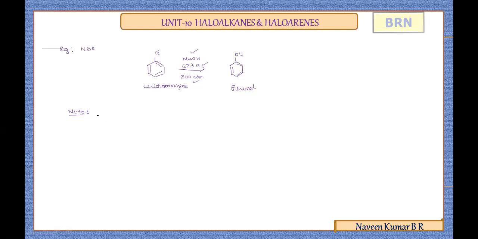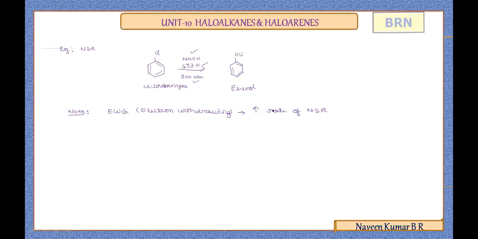Now we'll focus with respect to the haloarenes concept as nucleophilic substitution reaction. The information is that if there are electron withdrawing groups at ortho para positions, these electron withdrawing groups will increase the rate of nucleophilic substitution reaction.